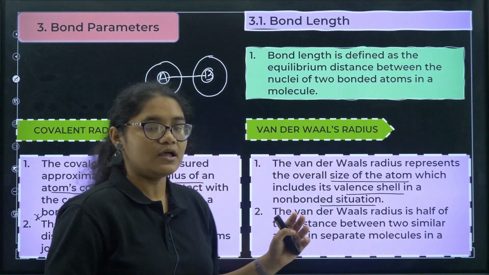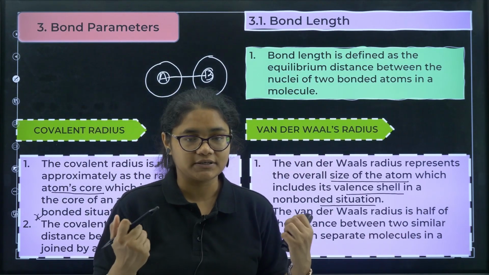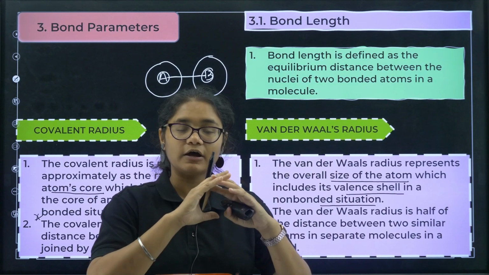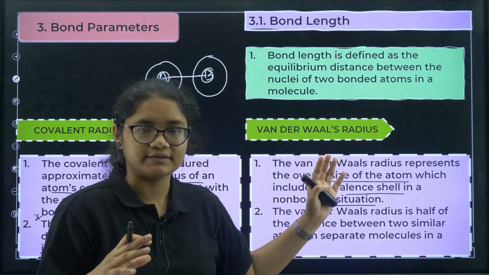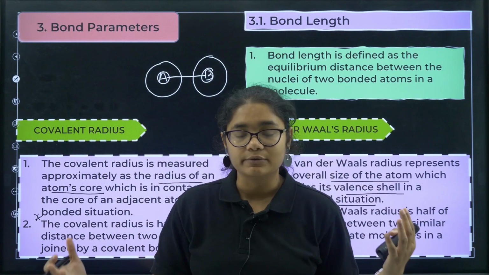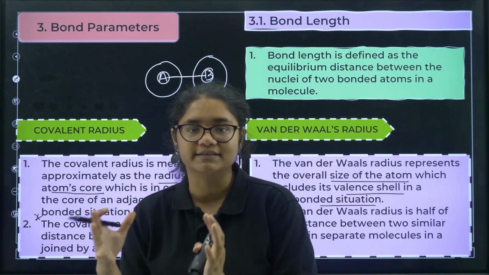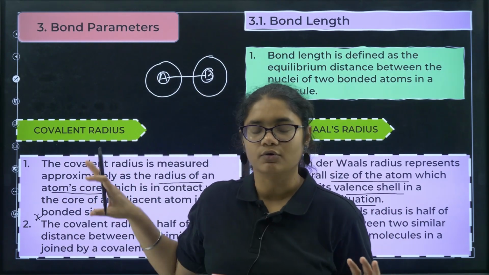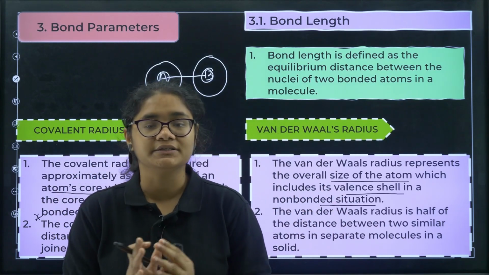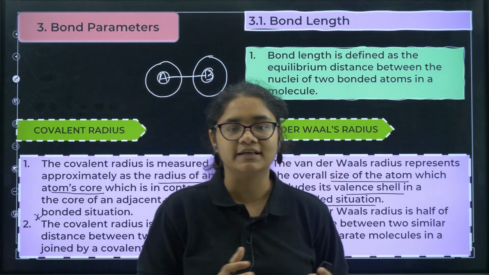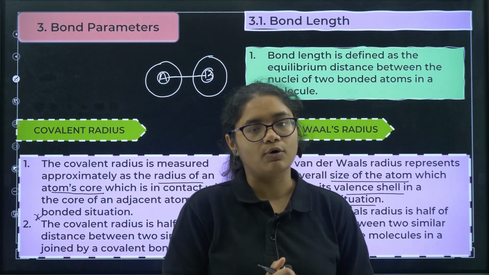When it is in a non-bonded situation, the overall size of an atom is called van der Waals radius. Covalent radius is calculated when the atom is in a bonded situation. Van der Waals radius is the overall size of the atom when it is in a non-bonded situation.